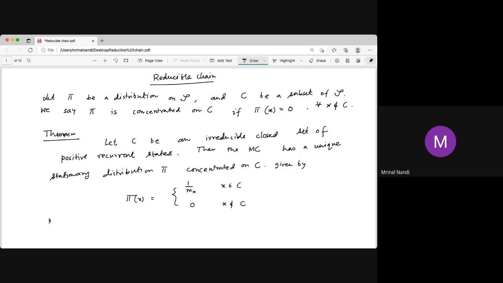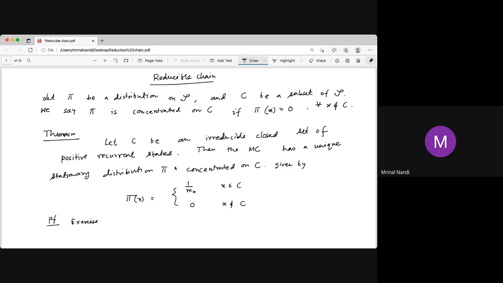This proof is left as an exercise. It is just a consequence of the previous lecture, where we proved it for the case where the Markov chain itself is positive recurrent. If it is an irreducible Markov chain and one state is positive recurrent, then every state is positive recurrent.